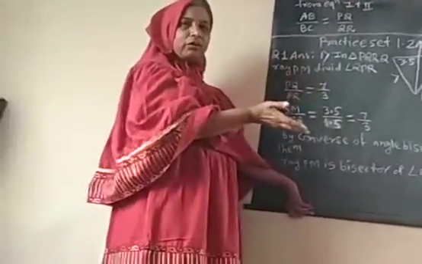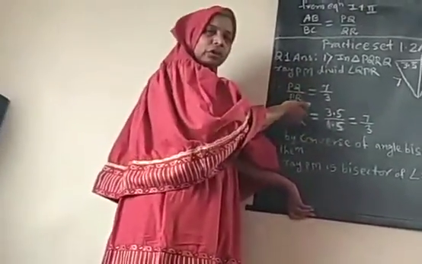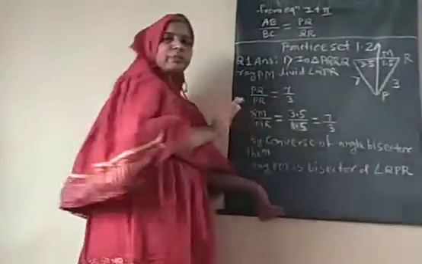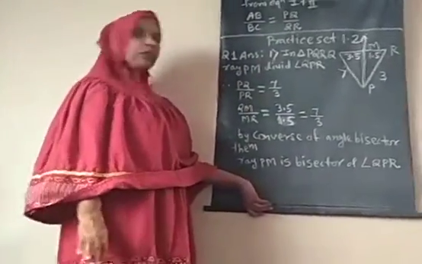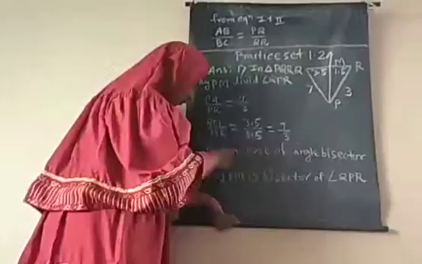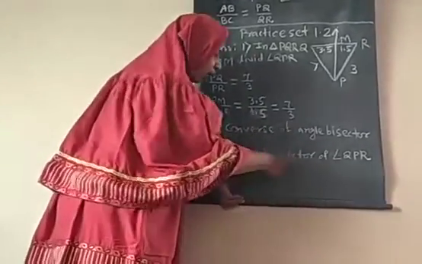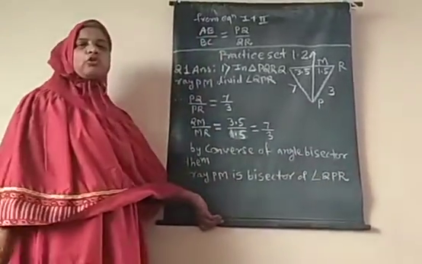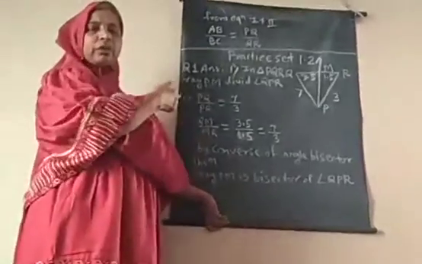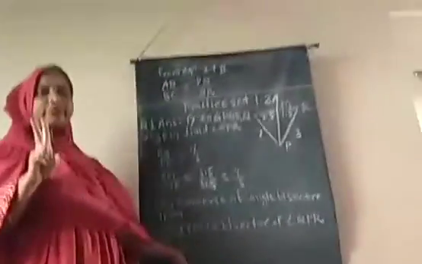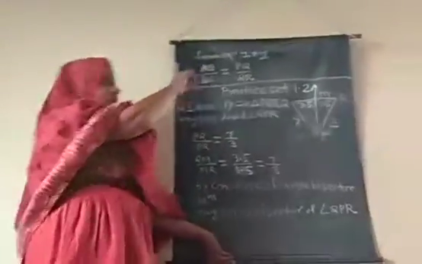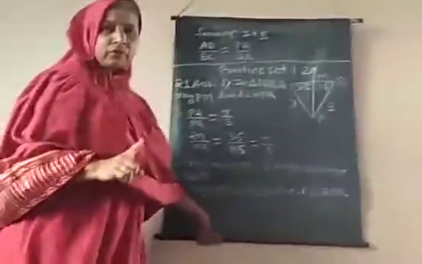Vice versa for the converse: if the ratios are equal, then the ray is the bisector of the respective angle. So by the converse of the angle bisector theorem, ray PM is the bisector of angle QPR. This is sub question 1. The remaining two sub questions, 2nd and 3rd, of question number 1 you solve yourself.